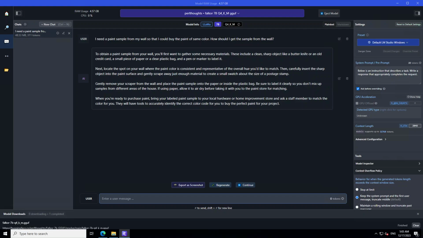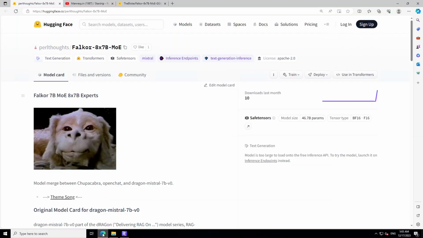You can see that by restarting LM Studio, it is able to give us the answer, and the answer is pretty spot on. It says that to obtain a paint sample from your wall, you'll first want to gather some necessary materials, and then it tells us how to do it: locate the spot, and then scrape it away. All in all, a very, very good answer. Very impressed by the quality of this model. As you can see, all of these variants of Mixtral 8x7B are simply amazing.